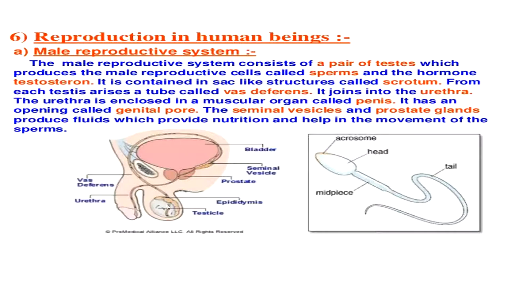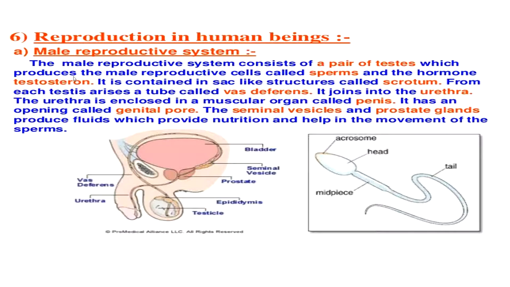The sperm is produced here, and after that, through this vas deferens, this pipe-like structure, the sperm moves. The seminal vesicles provide the nutrients, and the prostate gland and seminal vesicles provide nutrients and make the medium liquid to make the sperm more motile.